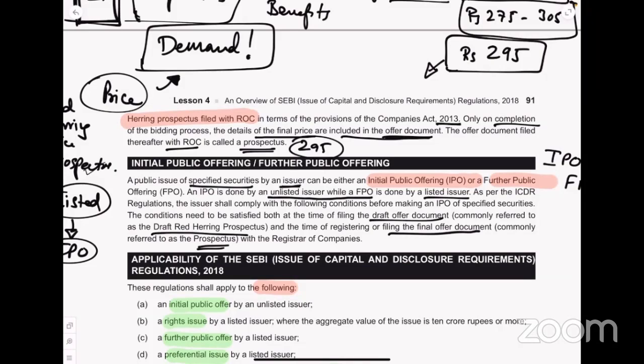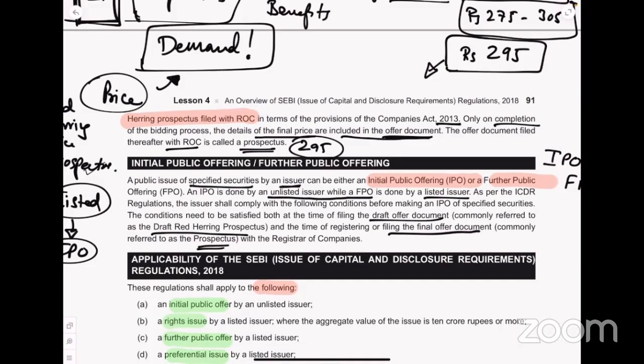Rights issue by a listed company. Rights issue, that is for existing shareholders, you are giving further shares. You are taking money and giving further shares. Rights issue where the aggregate value of the issue is 10 crores or more. If it is 10 crores or more, we need to follow ICDR. The simple concept here is when should we comply with ICDR.